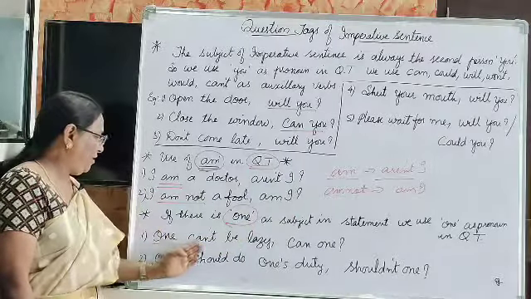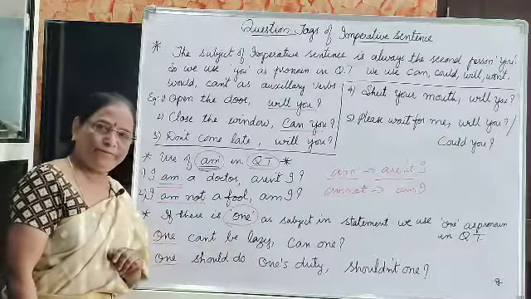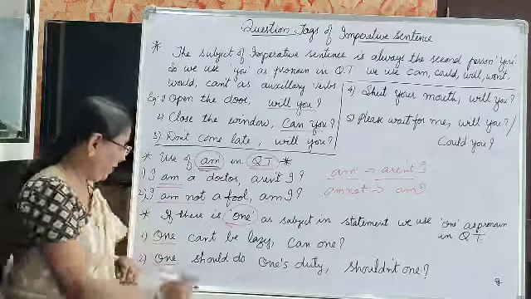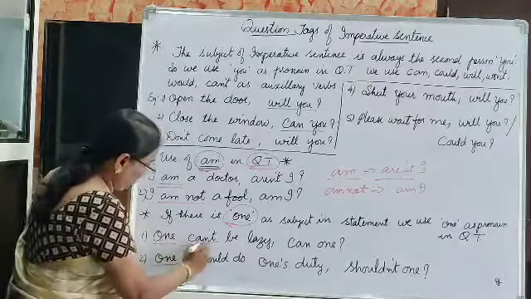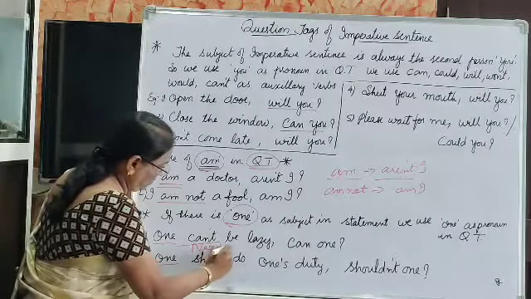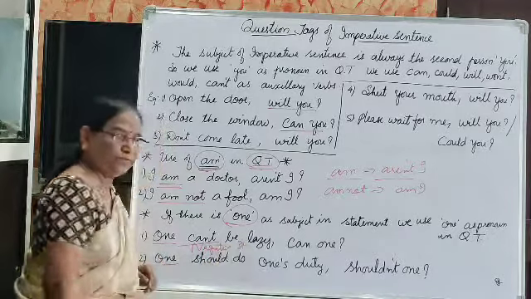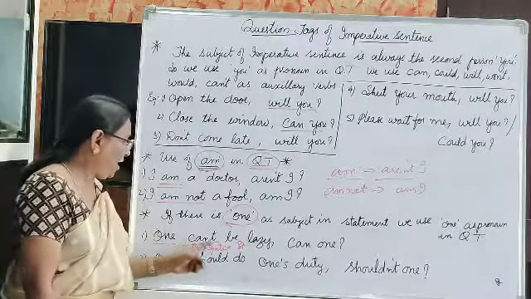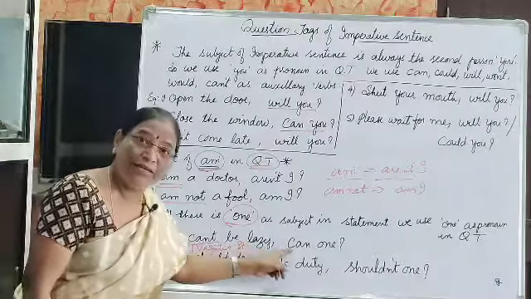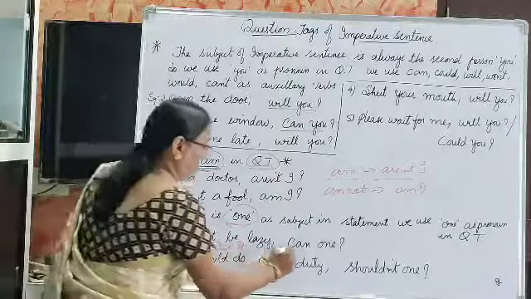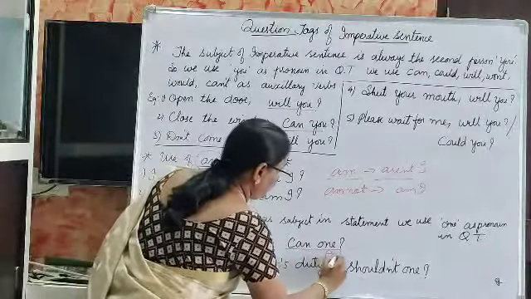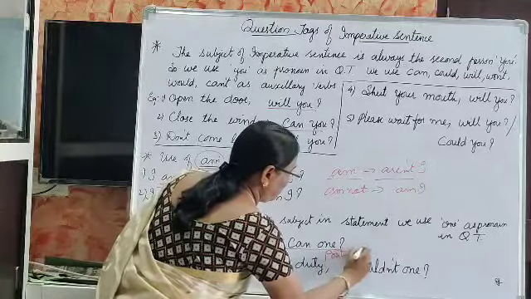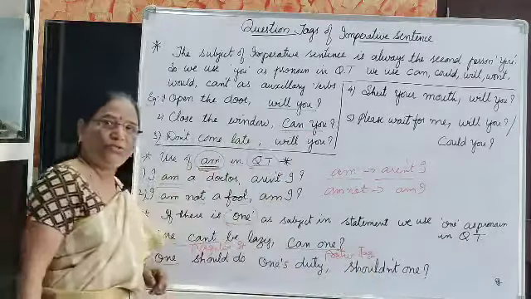For example, one can't be lazy. This is a negative statement. One can't be lazy, can one? This is a positive tag.